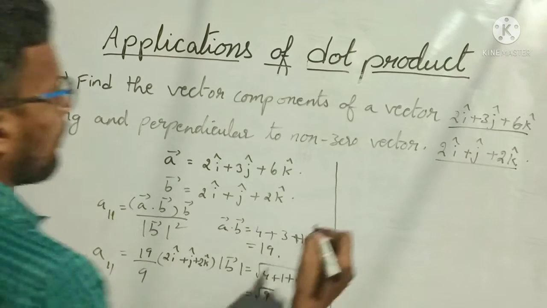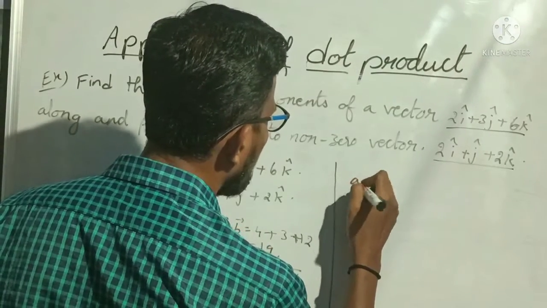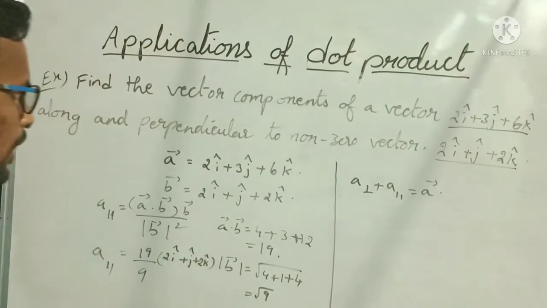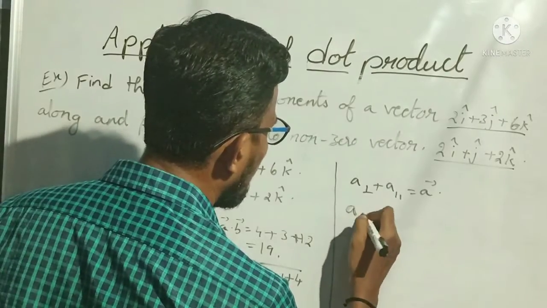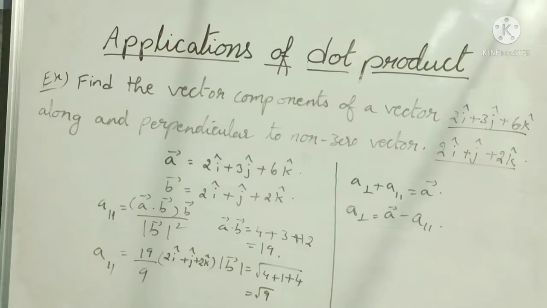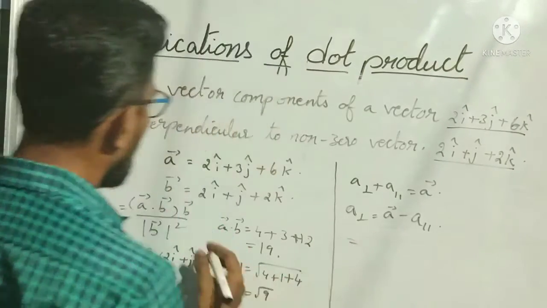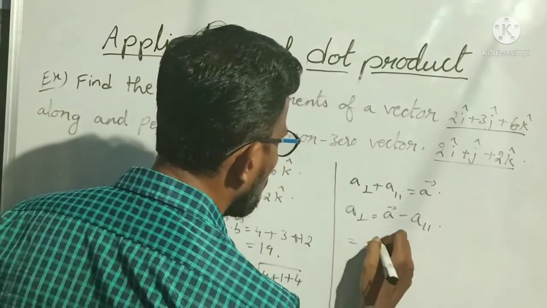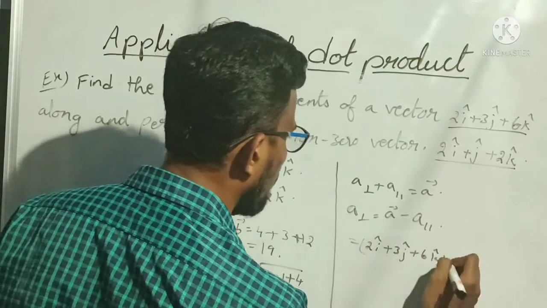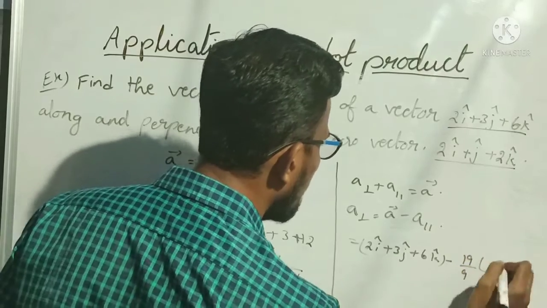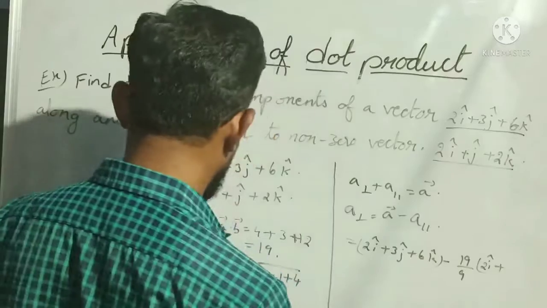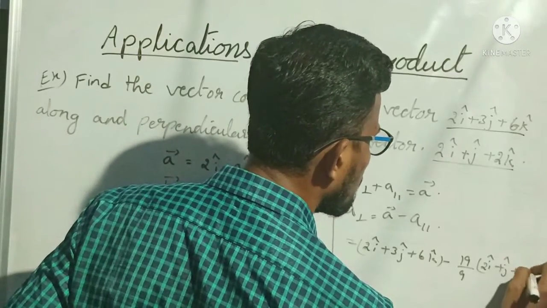Understood? Next we want A perpendicular. So apply the formula directly: A perpendicular plus A parallel is equal to vector A bar. So now A perpendicular is equal to vector A minus the A parallel vector. So that is equal to vector A, which is 2i cap plus 3j cap plus 6k cap, minus 19 by 9 of 2i cap plus j cap plus 2k cap.